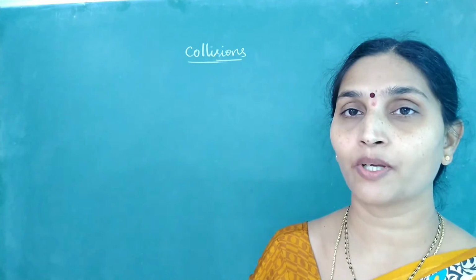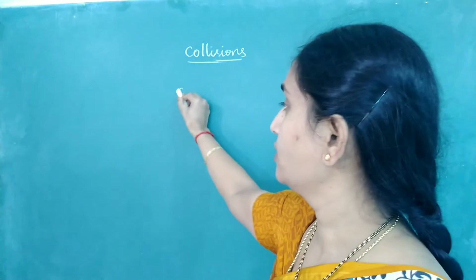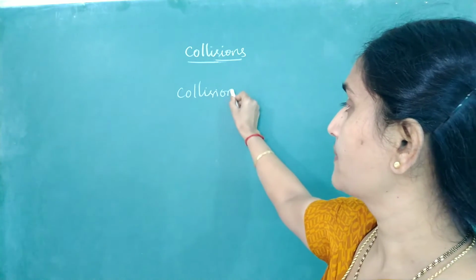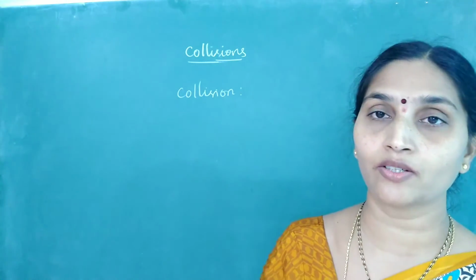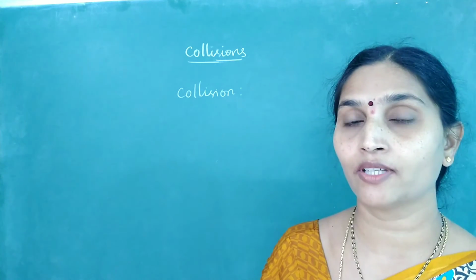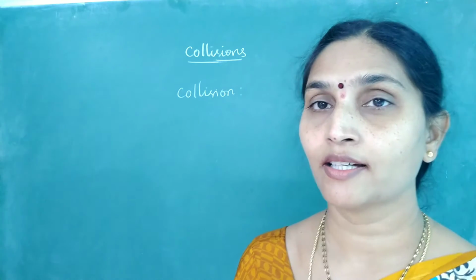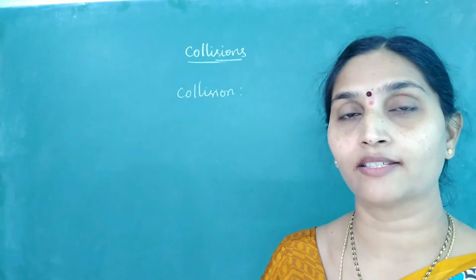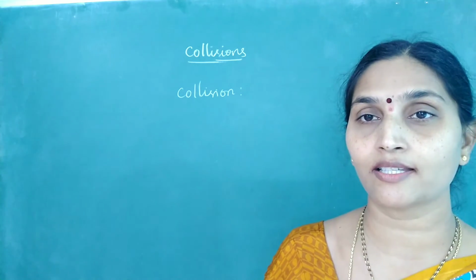Coming to this topic of collisions, tell me, how do we define collision? It is an interaction between particles such that the momentum of at least one particle is going to change. Again, I repeat the definition: it's an interaction between particles such that the momentum of at least one particle has to undergo a change. So even if one particle is undergoing a change in momentum, we say that there is a collision taking place.